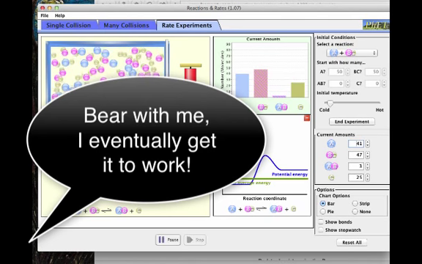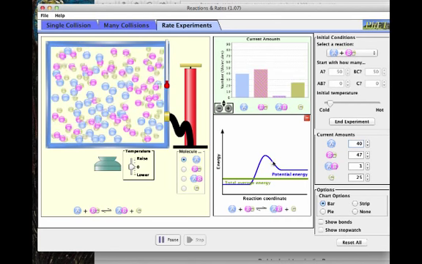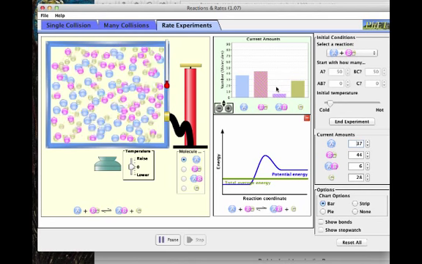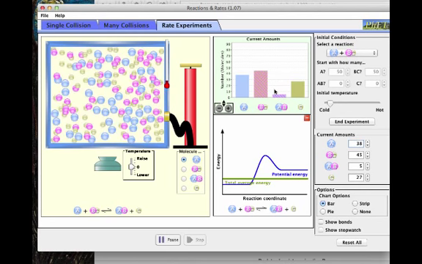There's a lot of particles in there. Temperature's kind of low, and we're going to talk about temperature effects. But by removing one of the products, the reaction responds by replacing one of those products back into the system. And that's essentially how concentration affects.